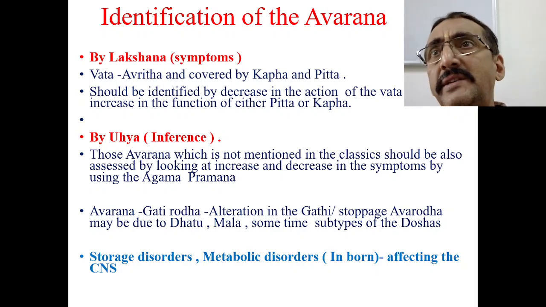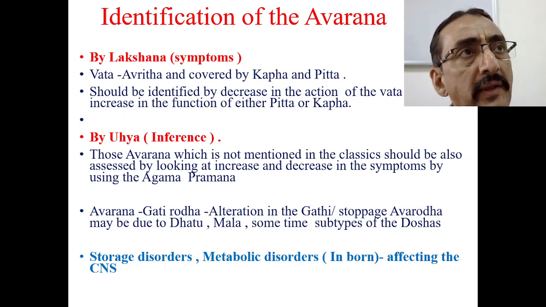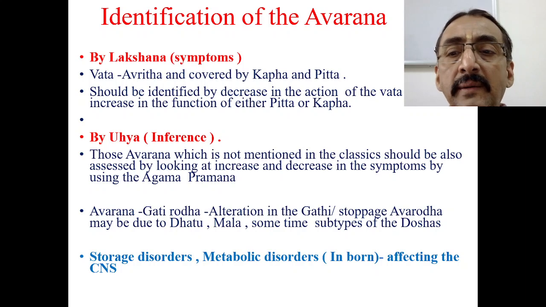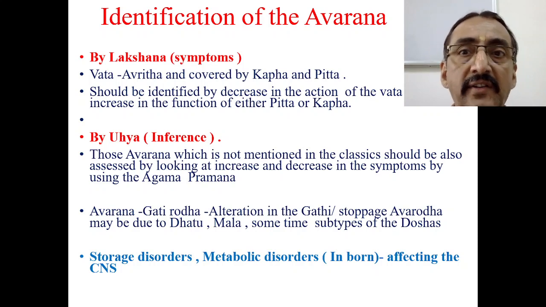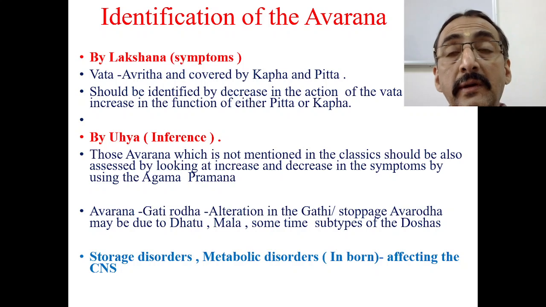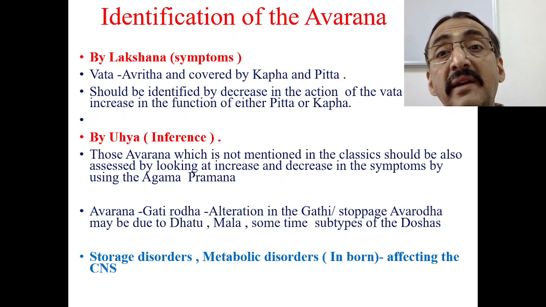That stoppage, that particular Gati Rodha, may be because of Dhatu, it may be because of Mala, sometimes it may also be because of subtypes of the doshas like Udana, Vyana, etc. So, when you look into the children, all the neurological problems which are occurring because of storage disorders, metabolic disorders, etc., can be considered under the heading of Avaranajanya Vyadhis.